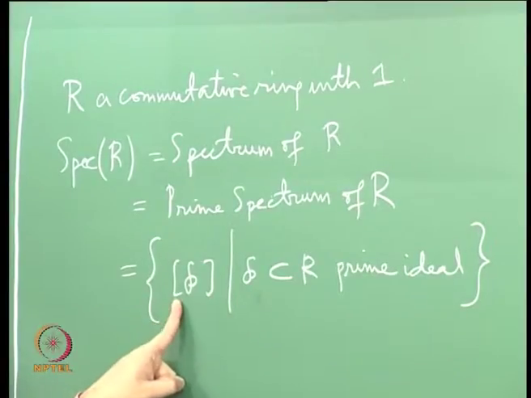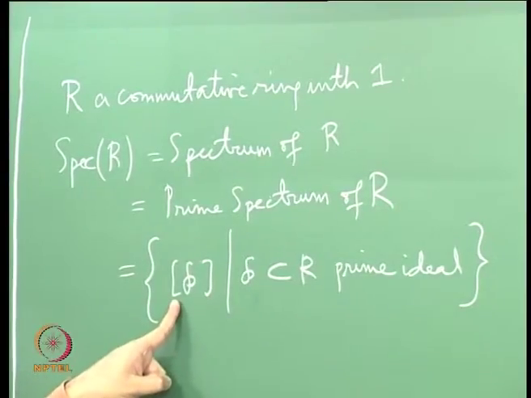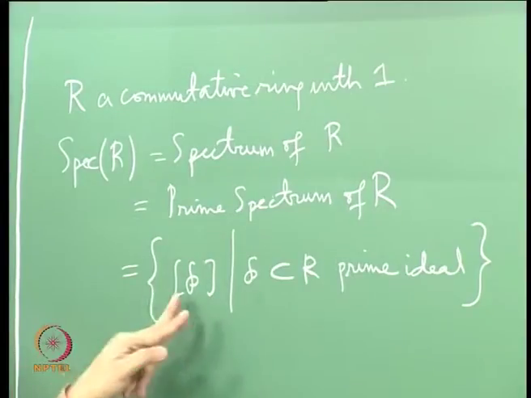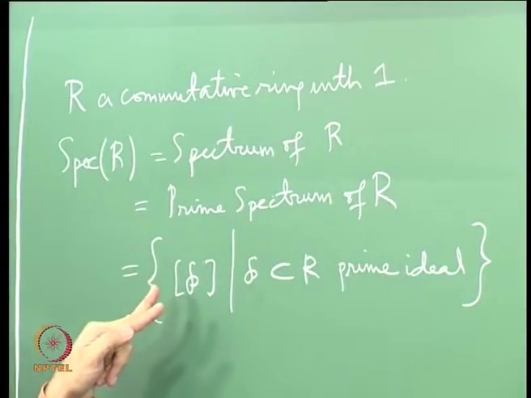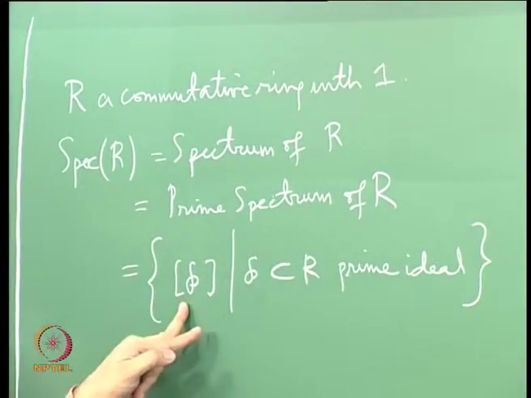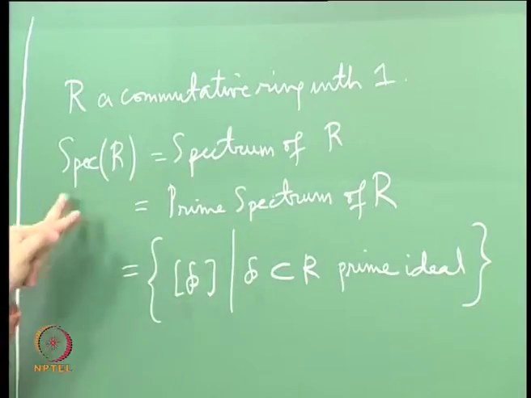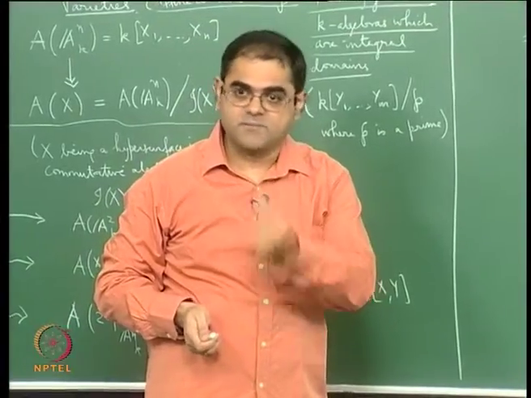So this square bracket script P tells you that you are thinking of the prime ideal P as a point in spec R. When you think of it as a point in spec R, you are not thinking of it as a prime ideal inside R, you are thinking of it as a point on a space.